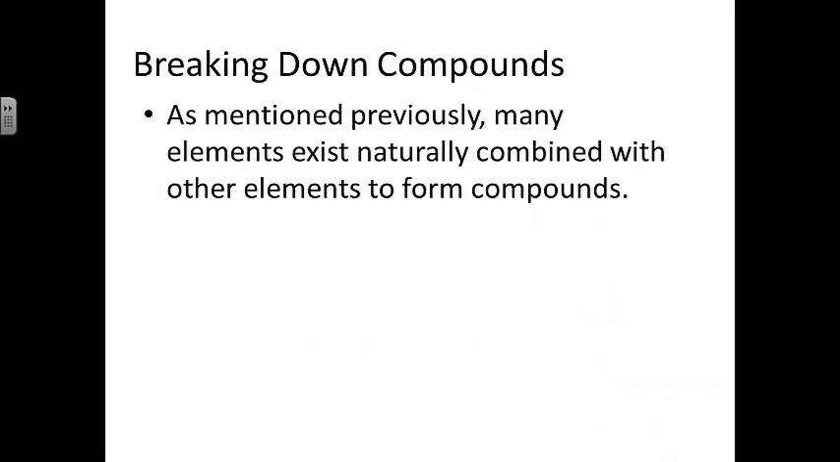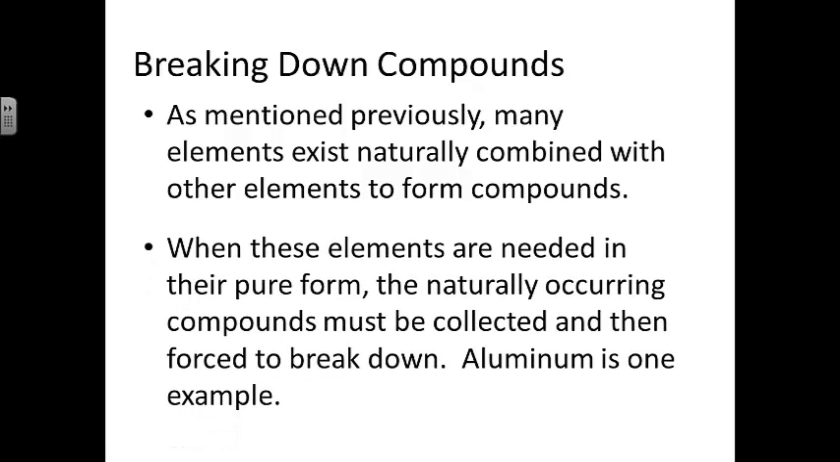As mentioned previously, many elements exist naturally combined with other elements to form compounds. When these elements are needed in their pure form, the naturally occurring compounds have to be collected and then forced to break down. We don't find aluminum as a pure vein of aluminum inside of a rock face. We find aluminum oxide, and we mine the aluminum oxide, and then we have to get it to chemically break down to form the aluminum that is part of the aluminum oxide compound.